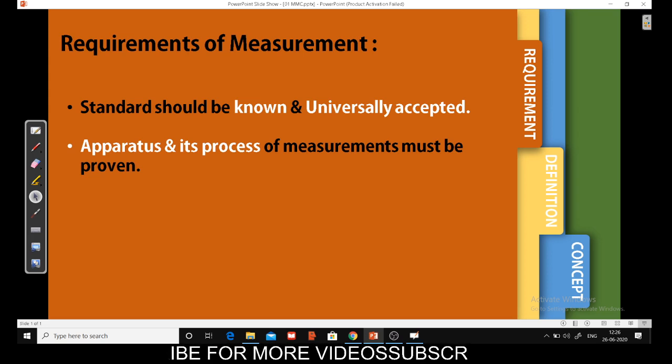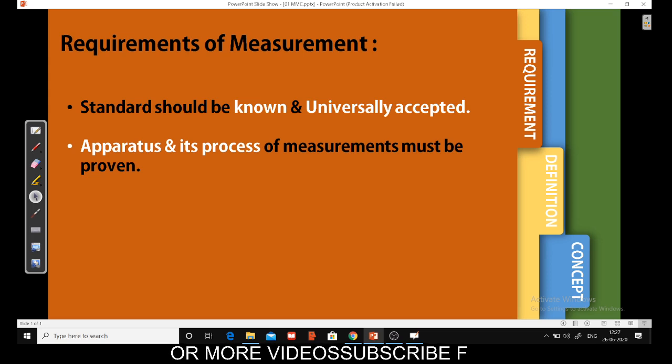You make sure that the thermometer is at room temperature, and then you put it into the mouth or the underarm of the patient, and after 2 to 3 minutes you check the temperature on the scale. That is the standard procedure of using a thermometer. If you follow that procedure, you will get an accurate measurement. If you make any mistakes in the procedure, obviously you are going to get some error. So that is basically a requirement of a measurement.